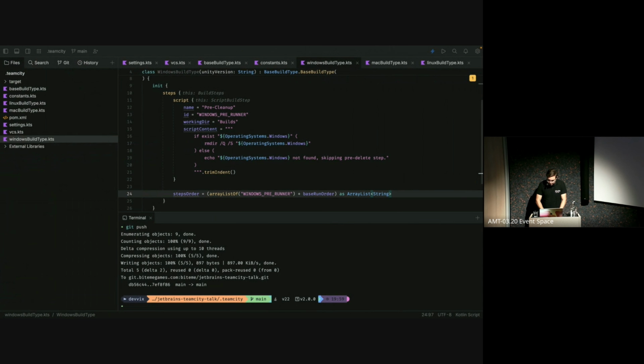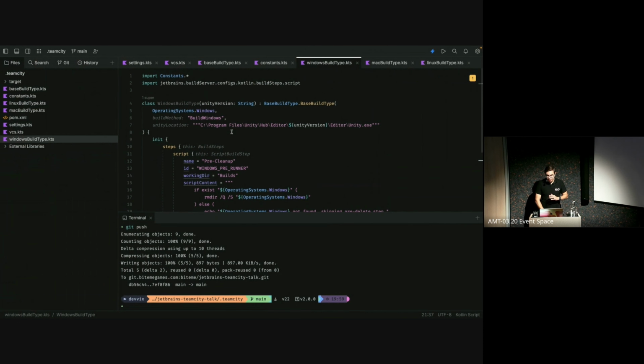Okay, very nice. So we now have a basic multi-OS build structure where we have a Unity build going on. We have some pre-cleanup steps on some parts. It's all completely reusable. It's really easy to read, in my opinion. Correct me if I'm wrong, of course. I did say we were going to add some tests, didn't I? So let's do just that.